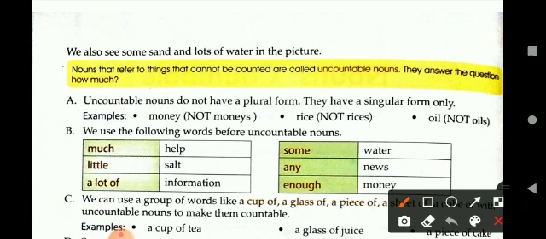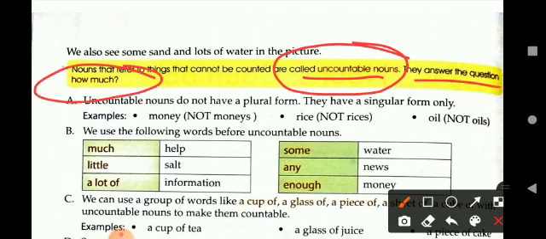We also see some sand and lots of water in the picture. So nouns that refer to the things that cannot be counted are called uncountable nouns, because water and sand cannot be counted. So these are uncountable nouns, and they answer the question how much.